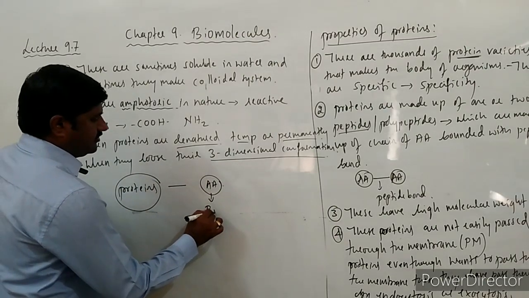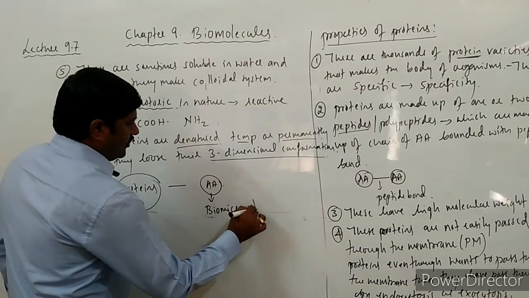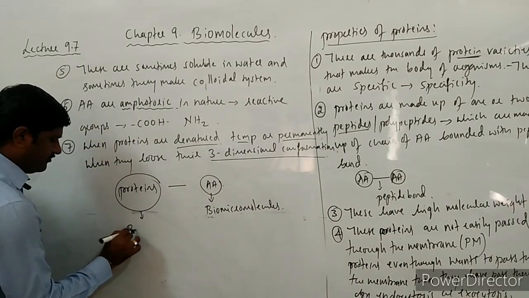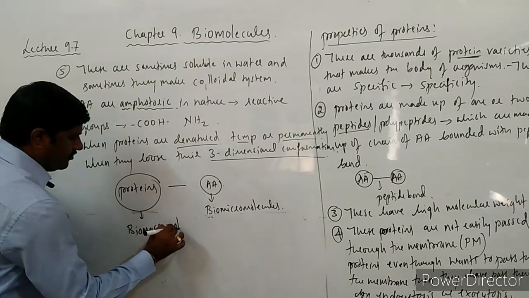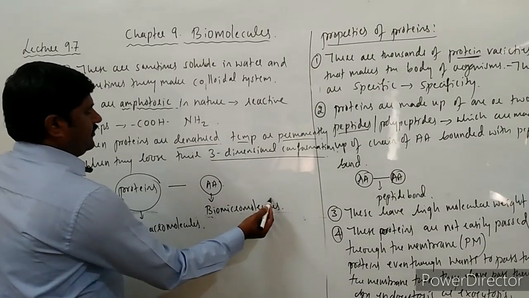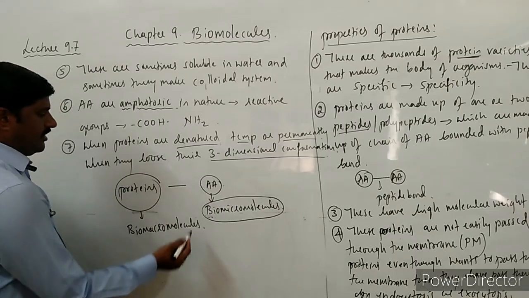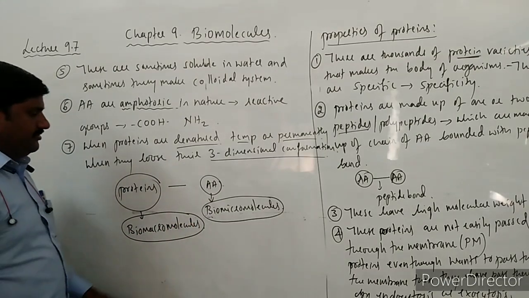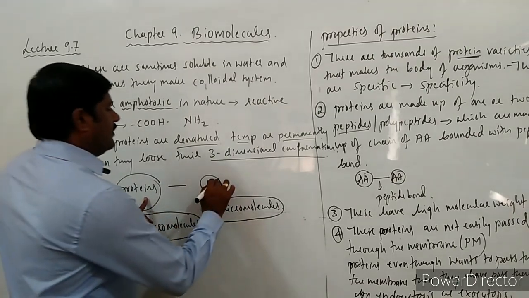These are said to be macromolecules. So first of all, we will have to study these biomicromolecules, and afterwards biomacromolecules, that is, proteins. That is why amino acids.